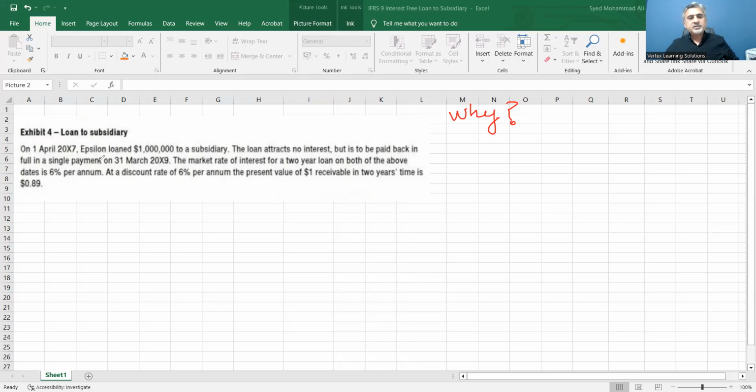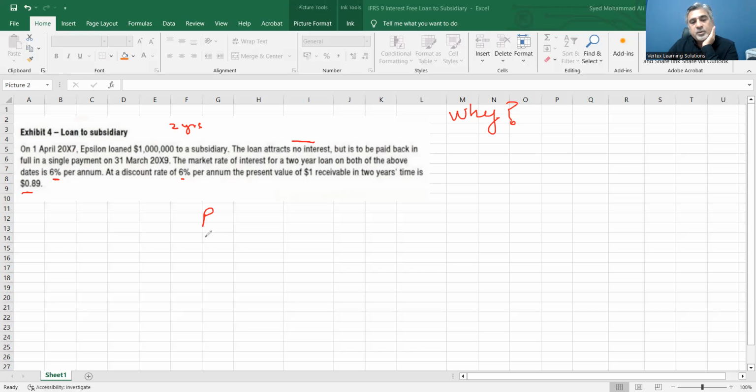So it says on 1st April 2017, Epsilon loaned $1 million to a subsidiary. The loan attracts no interest, interest-free loan, but is to be paid back in full in a single payment on 31st March 2009, which means that time period is 2 years. So it is for 2 years. The market rate of interest for a 2-year loan on both of the above dates is 6% per annum. At a discount rate of 6% per annum, the present value of $1 receivable in 2 years' time is $0.89.